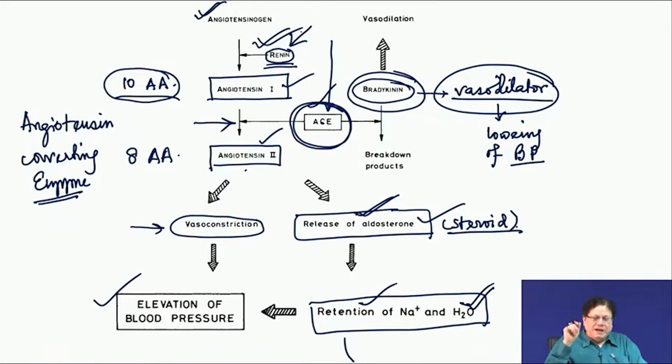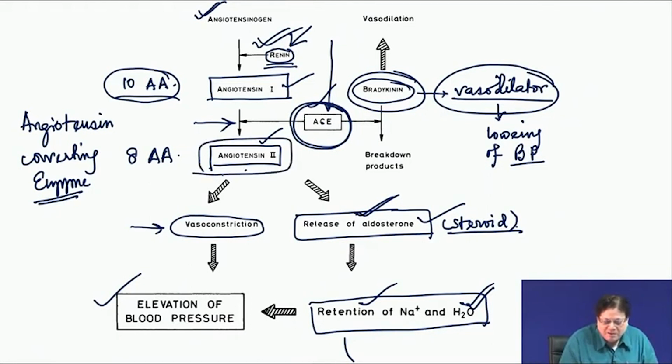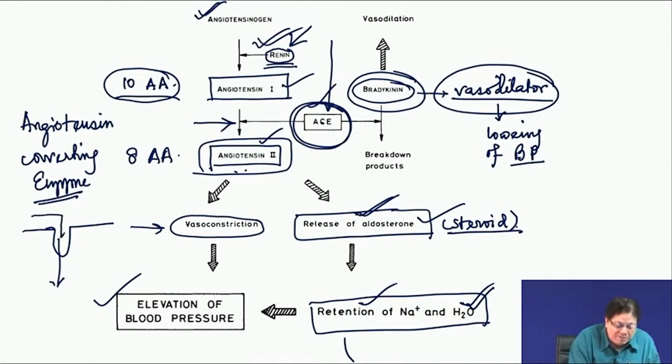But besides that, there is another one which we should not overlook, that is angiotensin 2 has receptors. When it exerts vasoconstriction, it binds to the receptor and then sends the signal which creates vasoconstriction. So, if you can make a receptor antagonist of angiotensin 2, then what will happen?